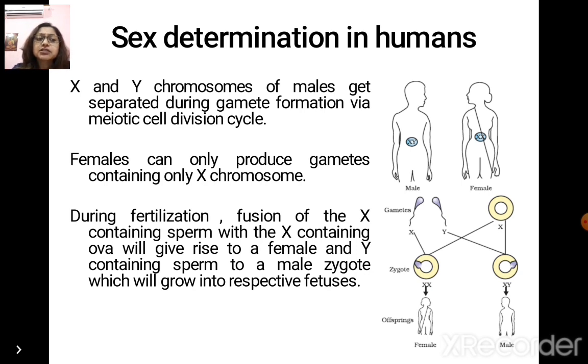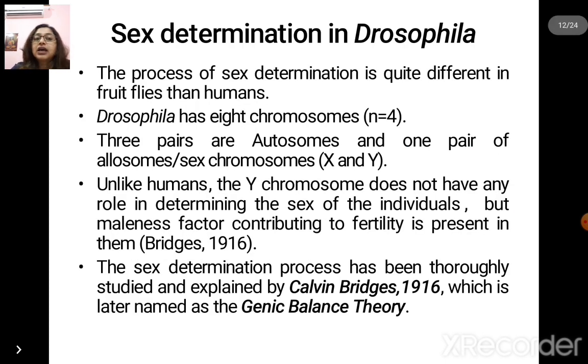Sex determination system in Drosophila. The process of sex determination is quite different in the fruit flies than humans. It's not that simple like the X and Y getting separated and reunited during fertilization. The process includes the X chromosome to autosomal ratio. Drosophila has 8 chromosomes, its n equals 4. The 3 pairs of autosomes and 1 pair of allosomes, that is the sex chromosomes X and Y, are present in them.